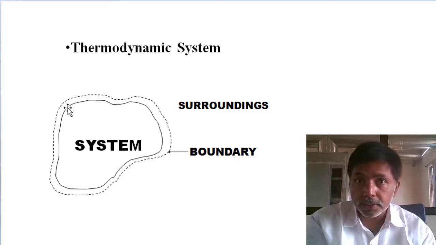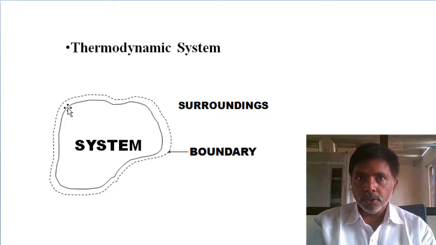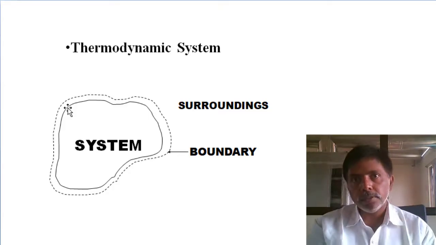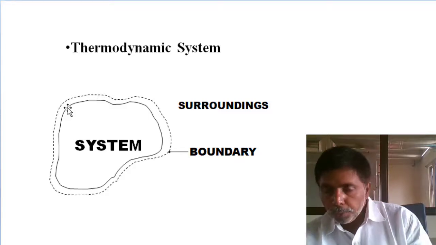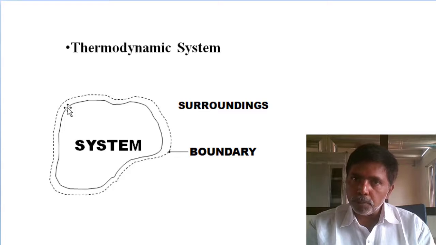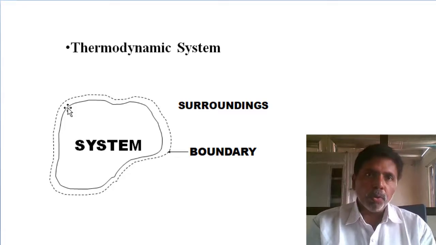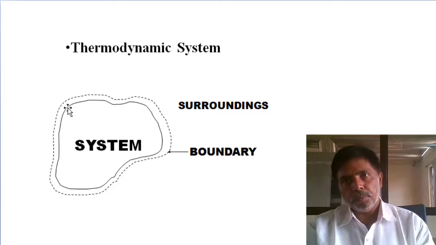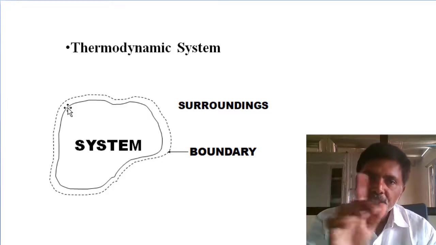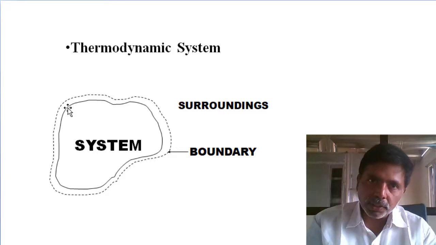Mass is entering, mass is leaving. But walls are real and sliding windows are there, so it is movable. Doors we are opening and closing. So boundaries are of four types: it may be real, it may be imaginary, it may be movable, it may be fixed. Based on the boundaries, we are classifying the systems. Without knowing the boundary, we can't classify the system.